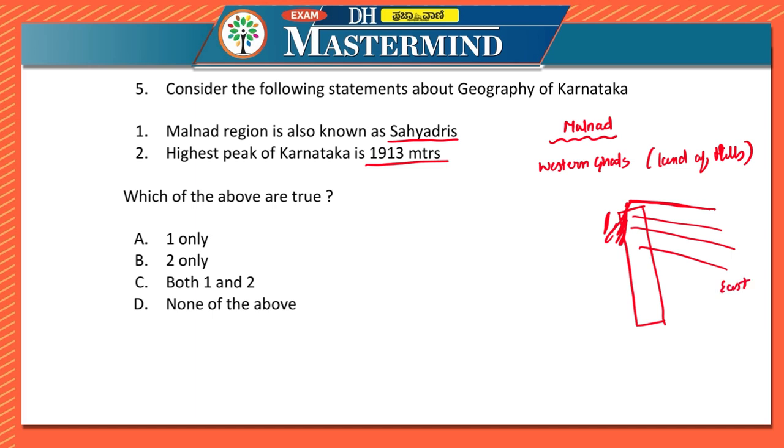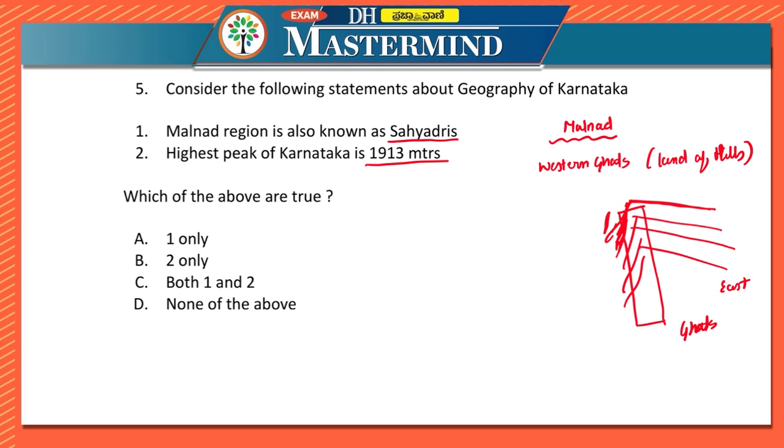Towards Maidan it is gentle, but towards the coast it is very steep, and this is known as ghats because it is very steep. There is no delta also which is formed. Now the length is around 650 kilometers and 50 to 76 kilometers is the width. There are different ranges. Highest range is 900 to 1500 meters from sea level.